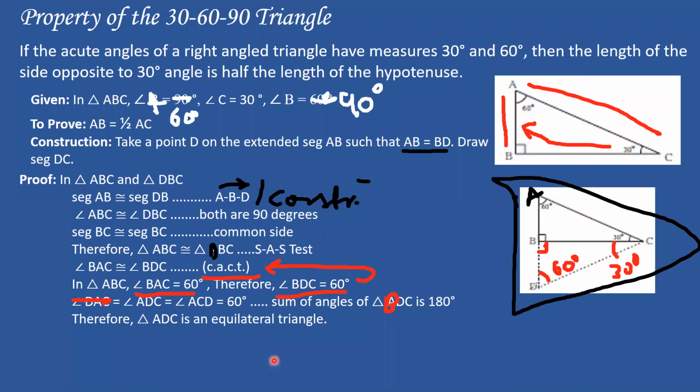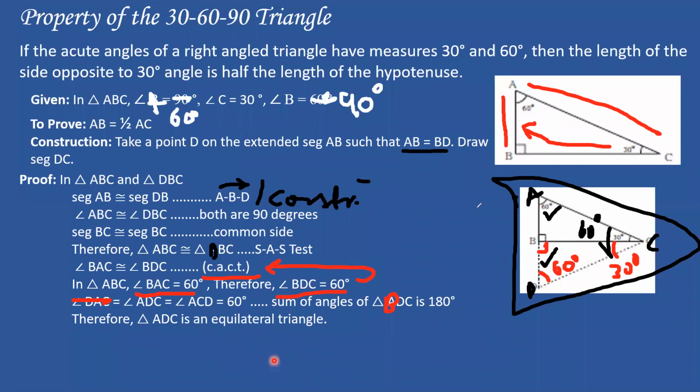This is A, this is D, this is C. And why do I say it is an equilateral triangle? Because this is 60 degrees, this is 60 degrees, and this angle will also be 60. So remember the corollary, people: if all angles of a triangle are equal, then the sides are also equal. So this becomes an equilateral triangle.